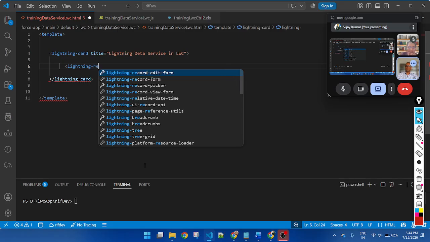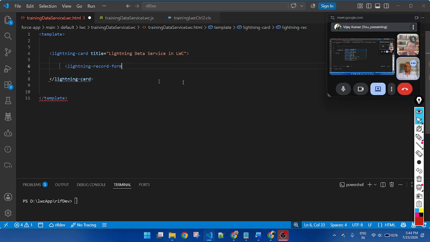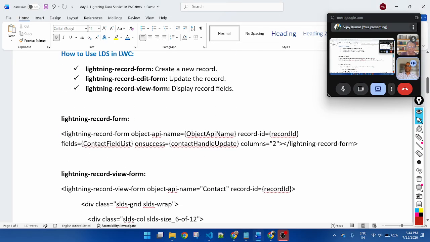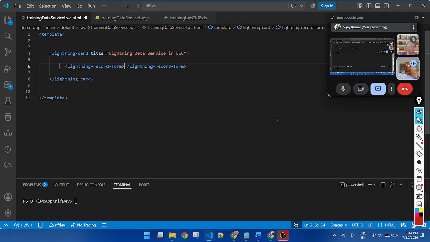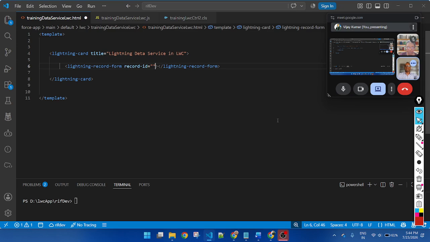If you want to insert a record through Lightning Data Service, some attributes are mandatory. What attribute? Record ID. You should mention record ID. It is mandatory.